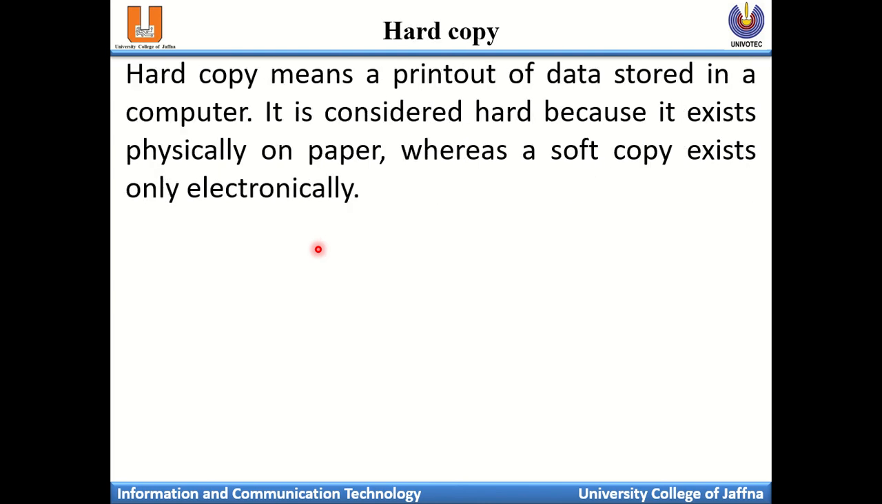Hard copy and soft copy, we'll discuss together. Hard copy means a printout of data stored in a computer. It's considered hard copy because it exists physically on paper. While you are getting printouts from the computer, it's called hard copy. That is the physical document, which you can touch and read. Soft copy exists only electronically.